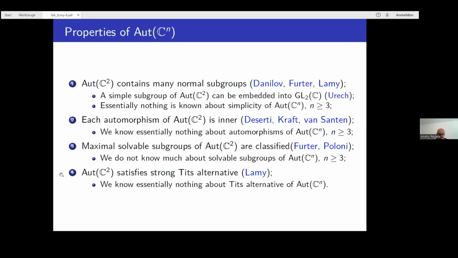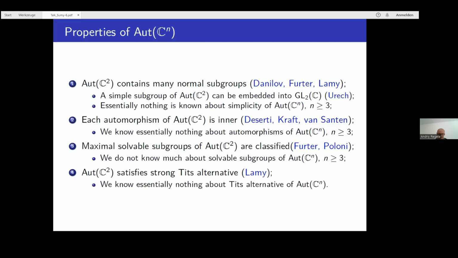The last property I list is about the strong Tits alternative. First, let me tell you what the strong Tits alternative is. A group G satisfies the strong Tits alternative if each subgroup of G either contains a free non-commutative subgroup or contains a finite index solvable subgroup. The automorphism group of C^2 satisfies the strong Tits alternative. This was proved by Stéphane Lamy. And again, in the higher dimensional case, we know nearly nothing about the Tits alternative.